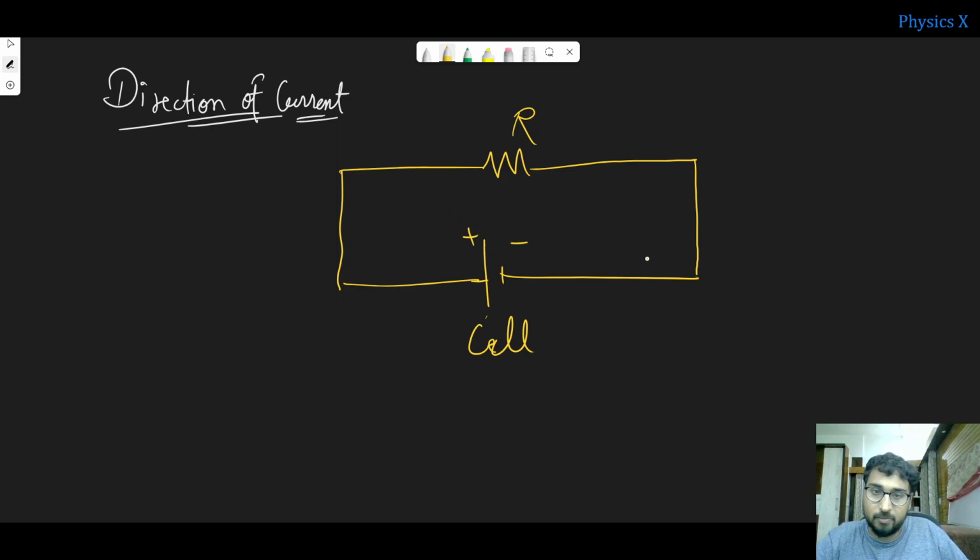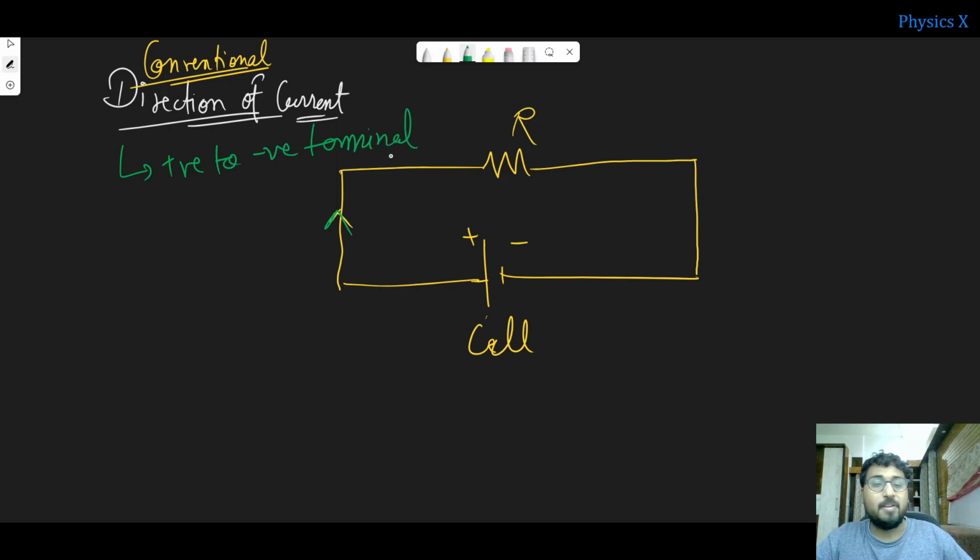So you know this is the positive terminal and this is the negative terminal of a cell. Let us consider a pencil cell. The conventional direction of current, that is, since older times, we have assumed that the current flows from the positive to the negative terminal of the cell. This is important, right? This is the conventional direction of current. But what is happening actually?